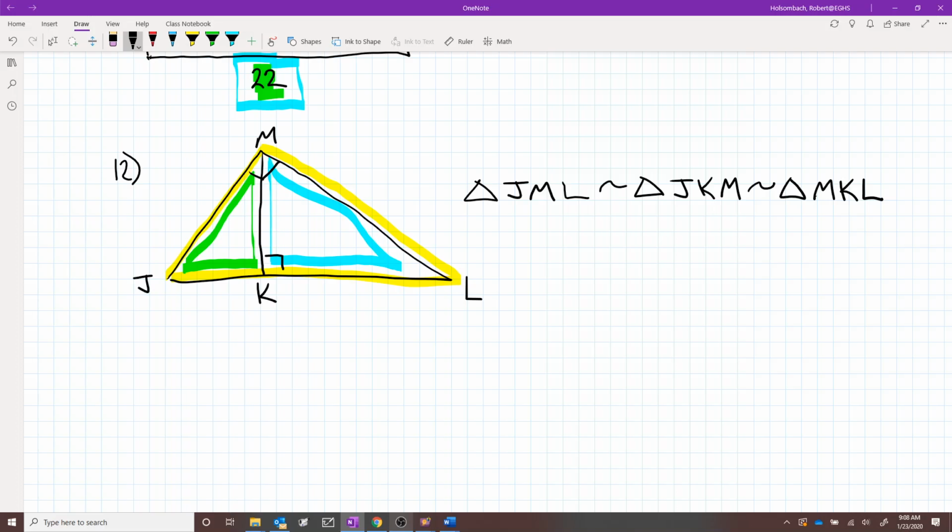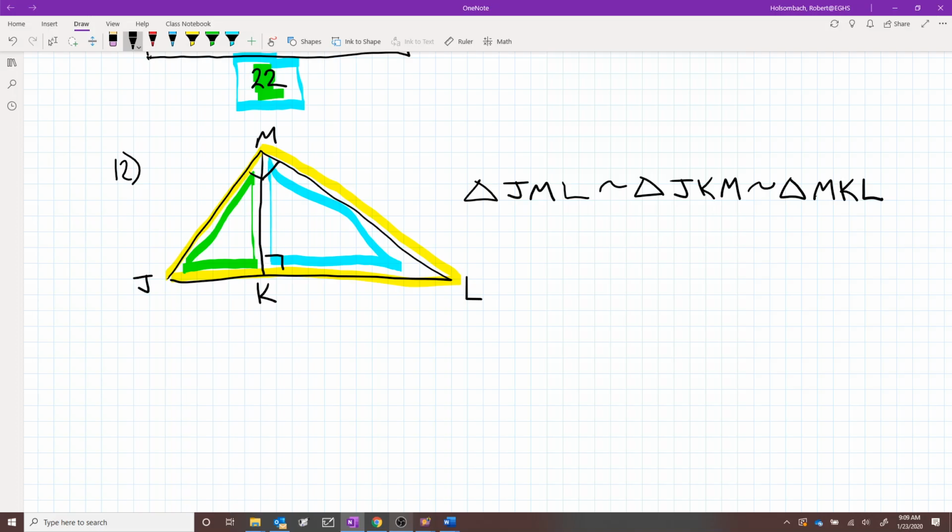Now, if you change the order of the first triangle, you just have to change the order of the other triangles so that all the sides and angles correspond. Does everybody understand that?